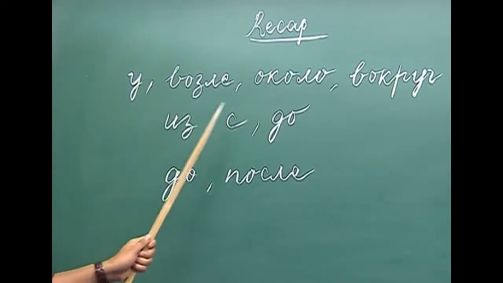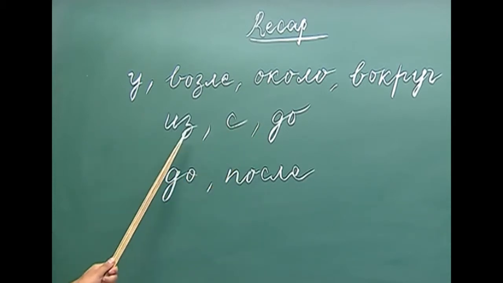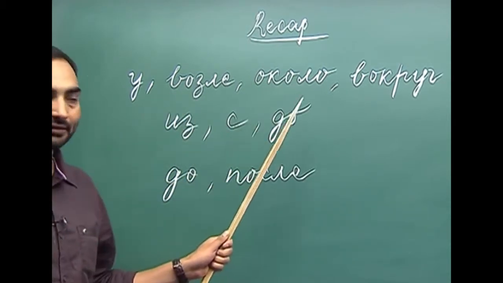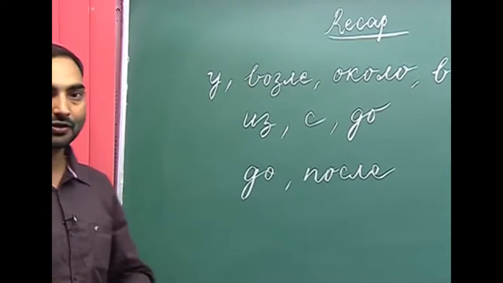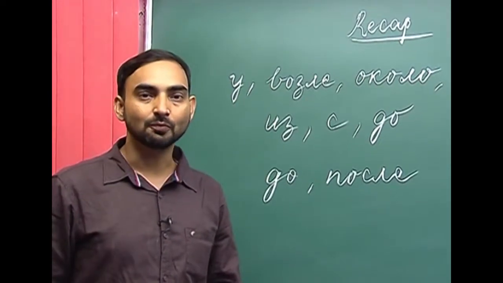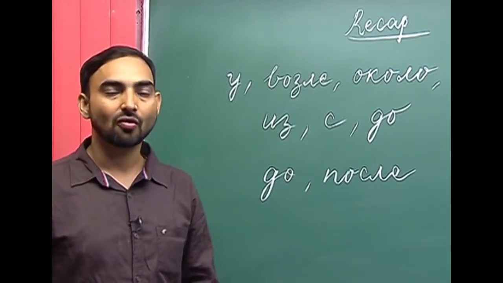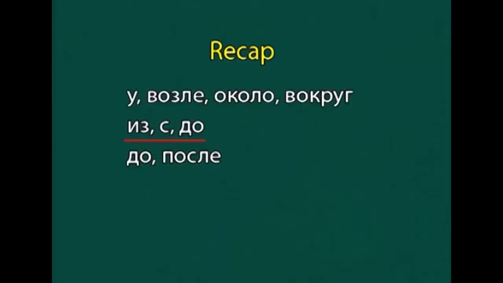The second set of prepositions are из, с, and до. These prepositions are used to denote movement from or to a place.